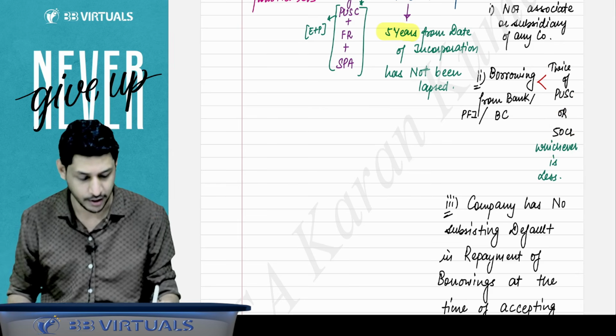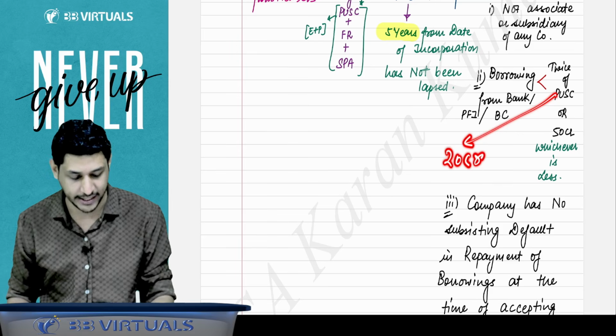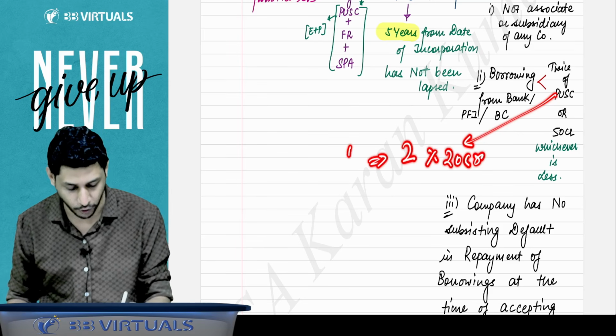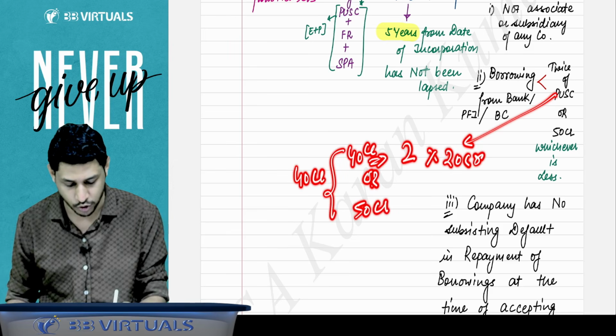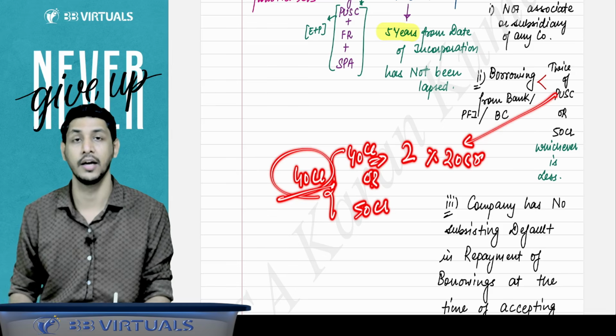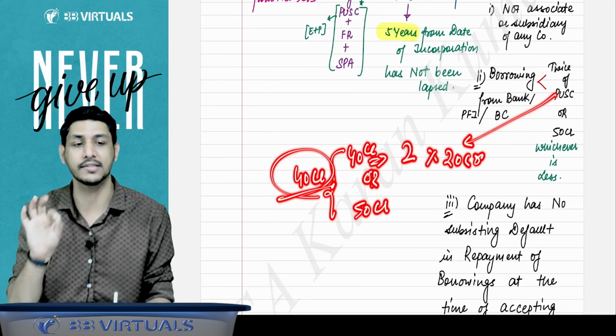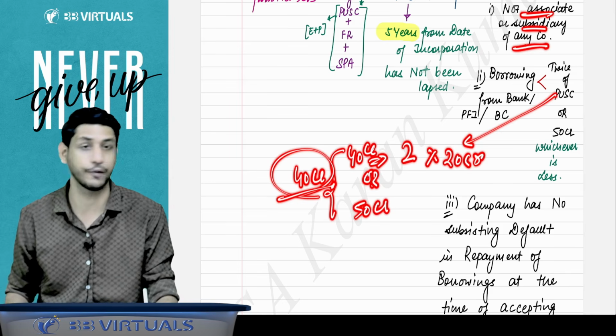Let me take an example. Suppose your paid up share capital is 20 crore. Twice of it will be 40 crore. 40 crore or 50 crore, whichever is lower, that is 40 crore. So this is the lower amount. This is your benchmark. Now you have to check whether the private company is not an associate or subsidiary of any company.